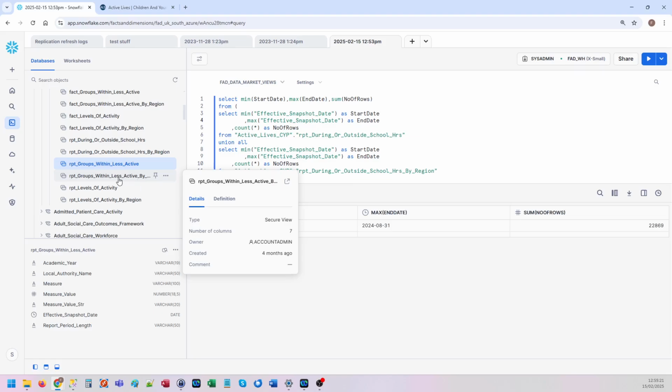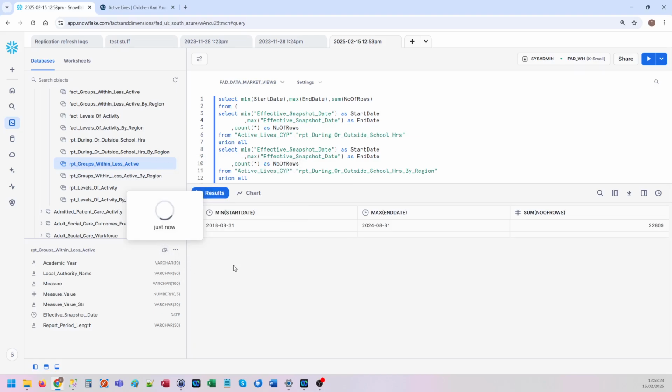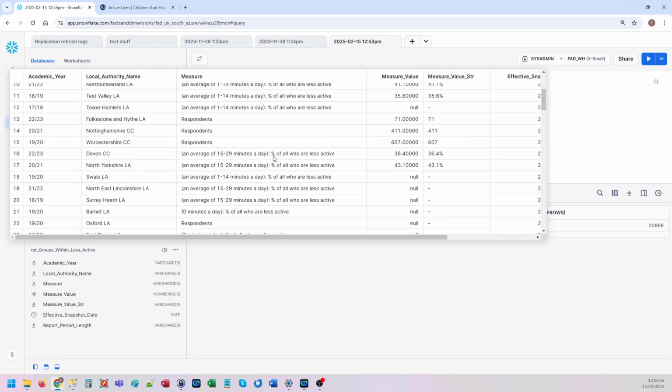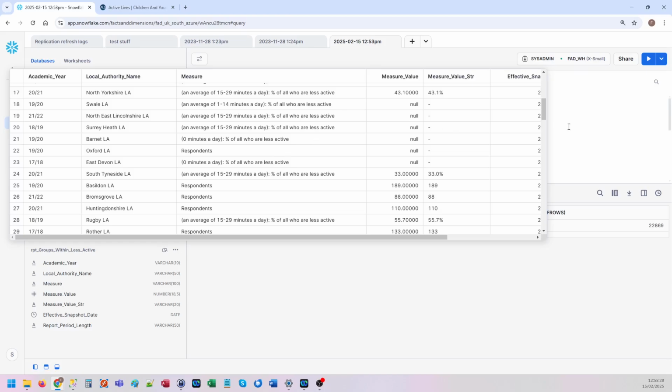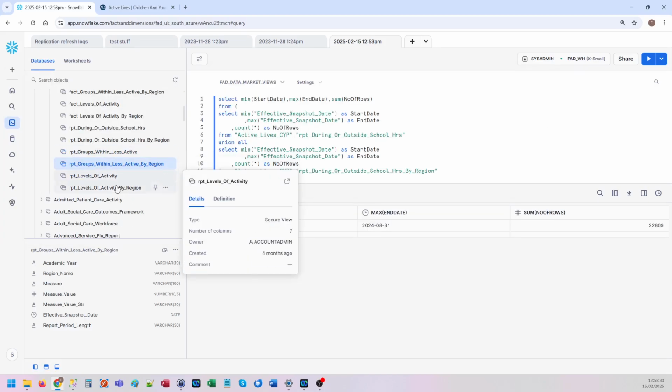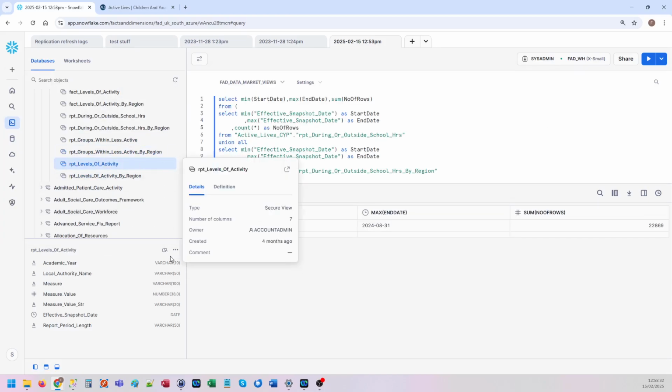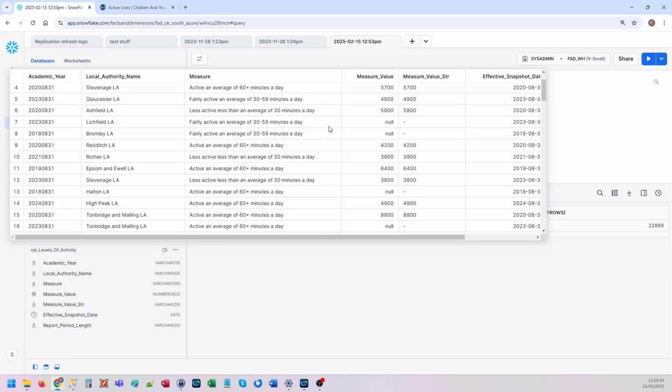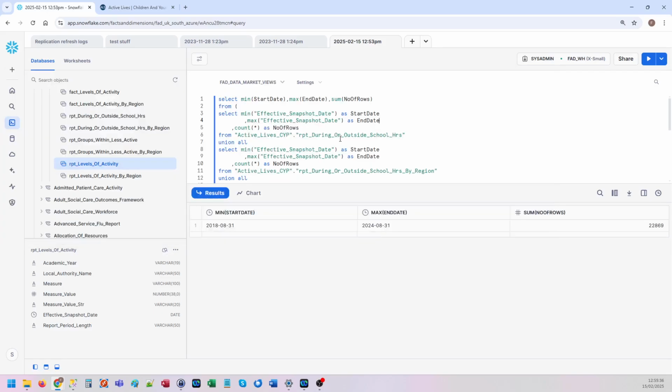And groups within less active. You can see the sorts of measures there. And by region, same again. And then levels of activity, and you can see the measures there. And among that data, there's data going back to August 2018 to August last year, 22,000 rows.